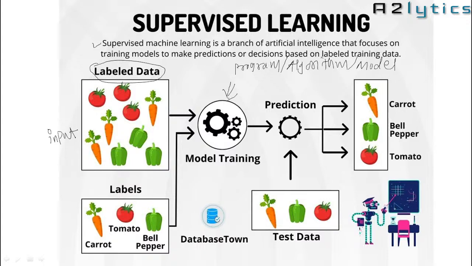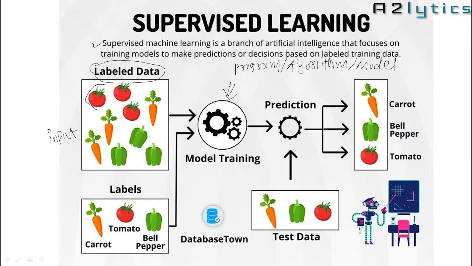To this program, we give labeled data as input, and by using that labeled data, we train that model, program, algorithm.